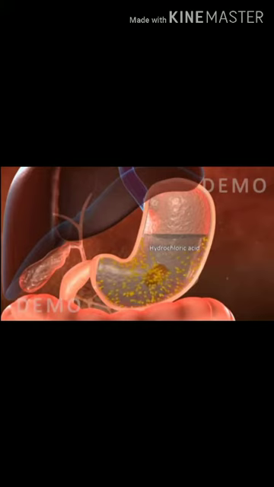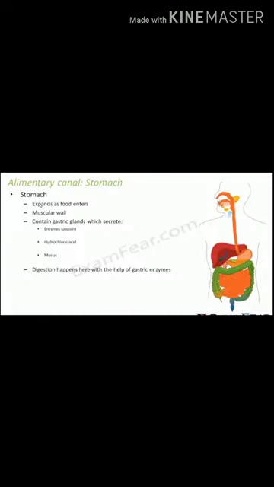The stomach has gastric glands which secrete gastric enzymes which help in digestion of proteins. It also secretes hydrochloric acid which makes the medium acidic so that the gastric enzymes can actually become active. These gastric enzymes like pepsin are not active in alkaline medium. So they want the medium to be acidic.